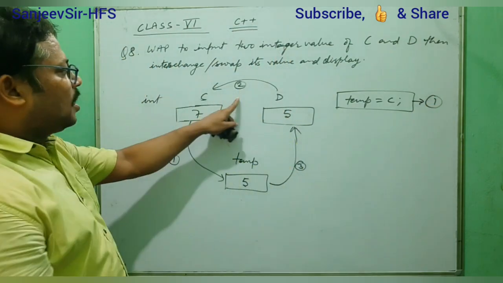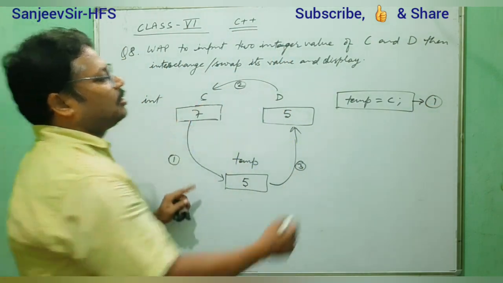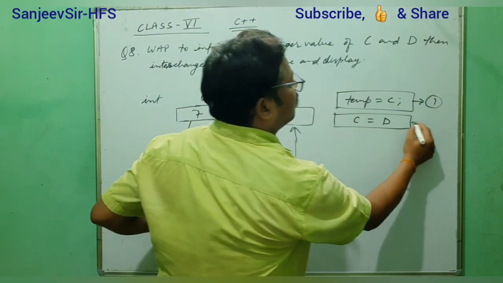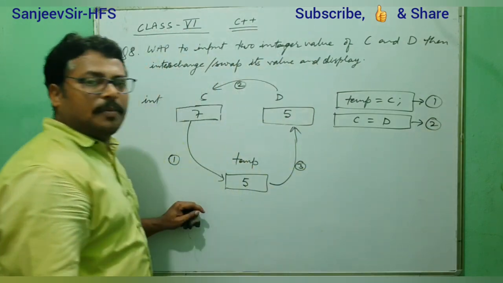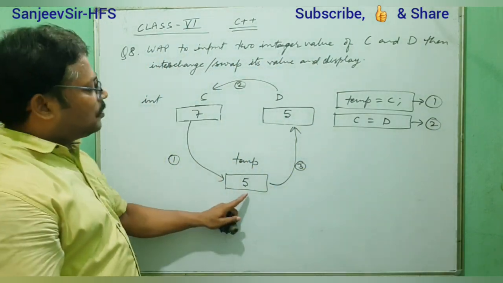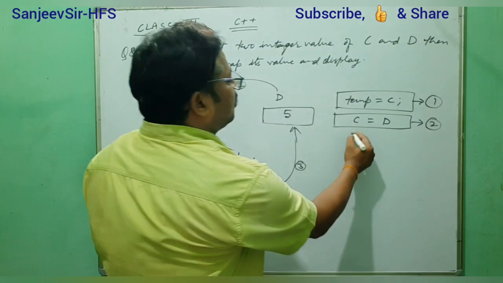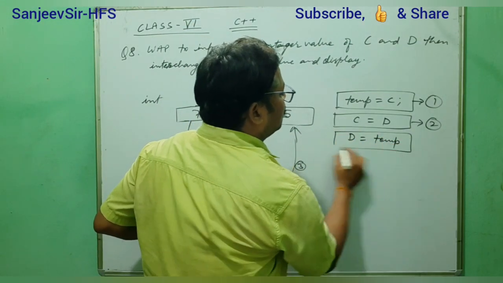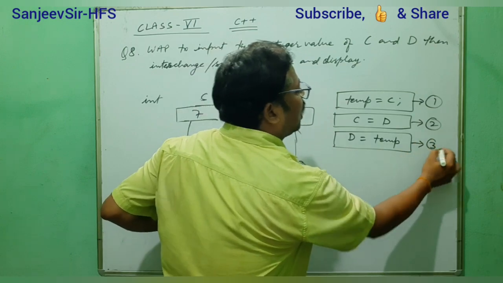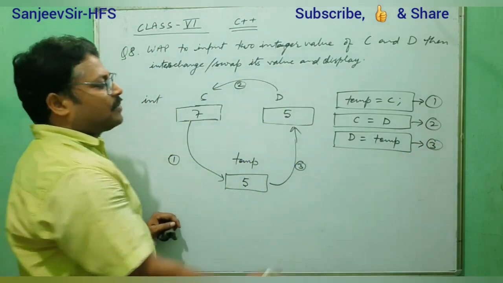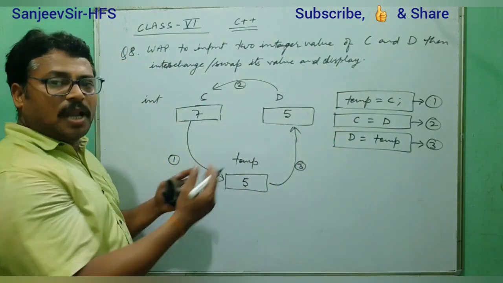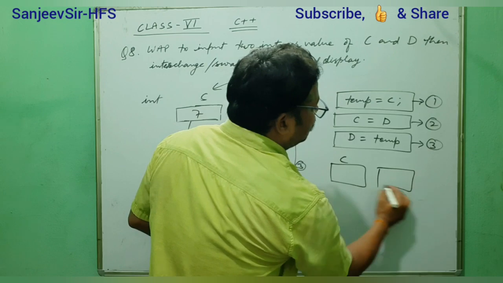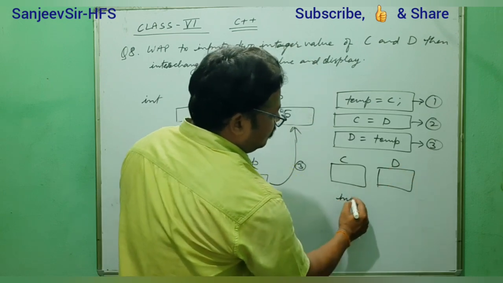Second is that the D value is assigned into C. So C will contain the D. This is the second one. After that, the temp value is assigned into D. That means D will get the temp value. This is the third one. After following these three steps, we will have the values of C and D interchanged.